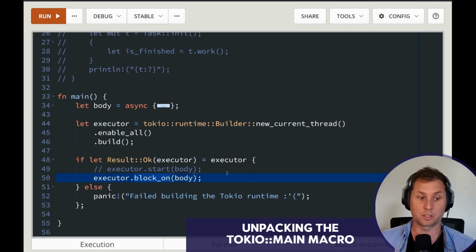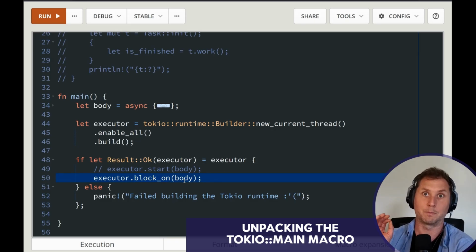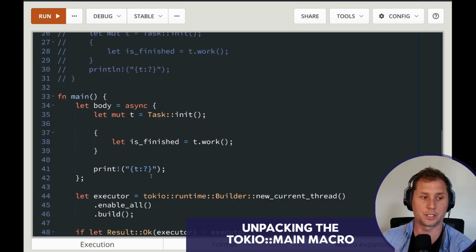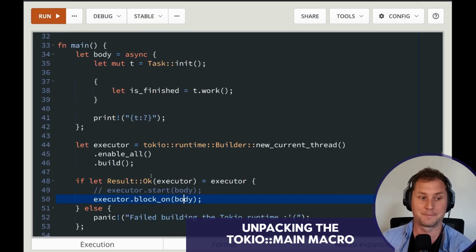We need to stay in synchronous mode, so we block. This is a blocking call that will not return until all of the computation inside of the body expression is finished. Maybe that makes sense, maybe it doesn't.